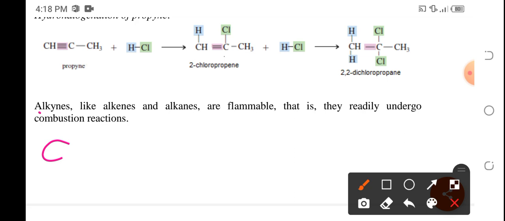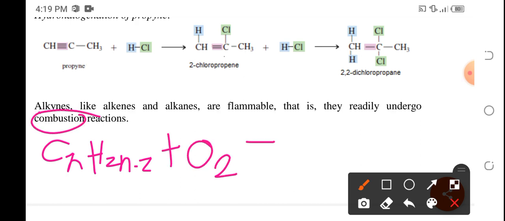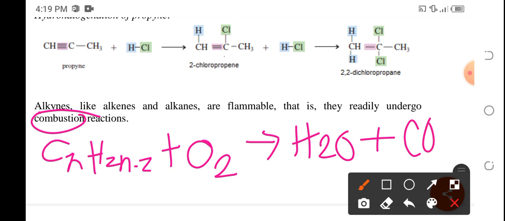So if we have alkynes, CnH2n minus 2, plus oxygen in a combustion reaction, the products are always water and carbon dioxide for a complete combustion reaction.